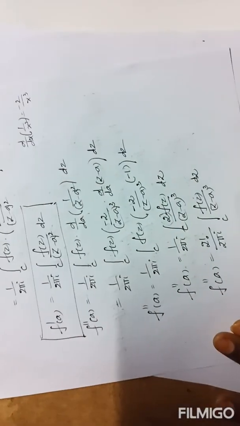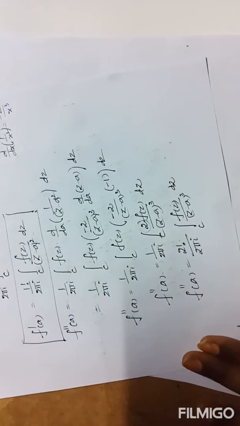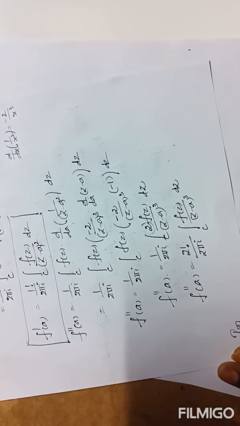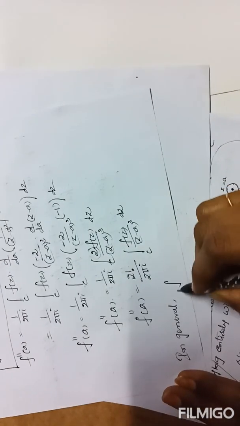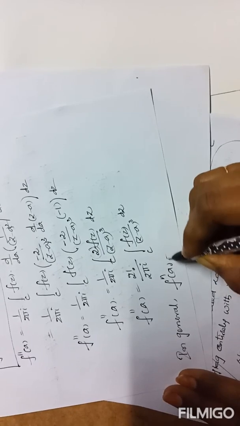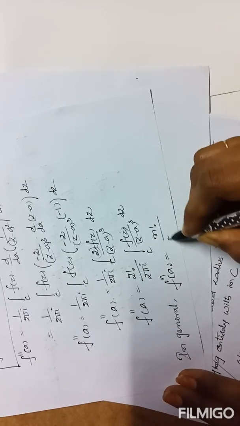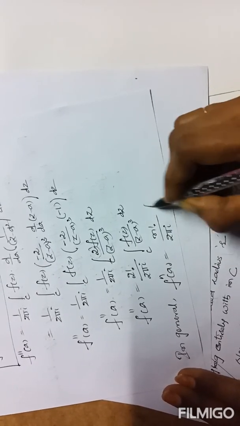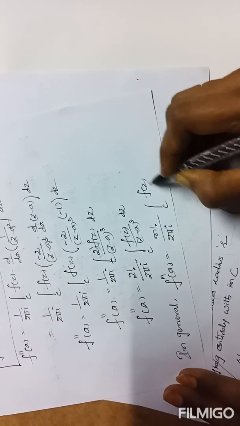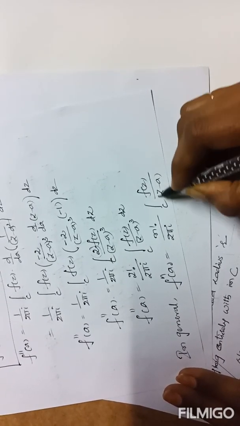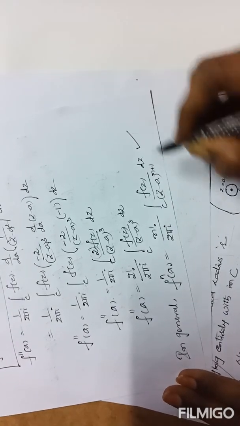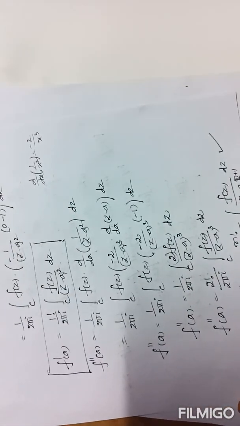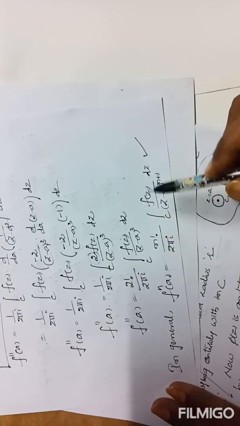Similarly, here also it is written as 1 factorial. Now in general, f to the power n of a equals n factorial by 2 pi i integral over C f of z by z minus a whole power n plus 1 dz. This is the extension of Cauchy's integral theorem for multiply connected region.